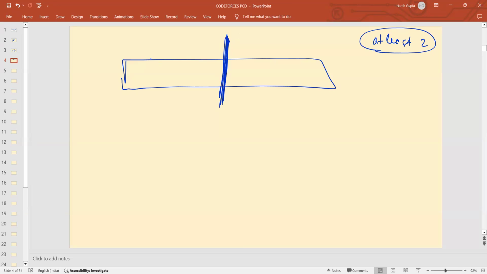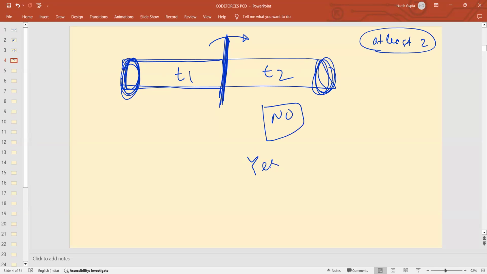And whenever you do so, the condition will be satisfied that the first character of this part does not match the last character of any other part that is coming after this. Since you have divided it into only two parts, these are the only two parts you have. So the logic was that if the first character is equal to the last character, the answer will be no. Else the answer will always be yes, as you can always divide the string into two parts, such that this is one part and this is the other part. Does anyone have any doubt in the logic? Is it clear for everyone?